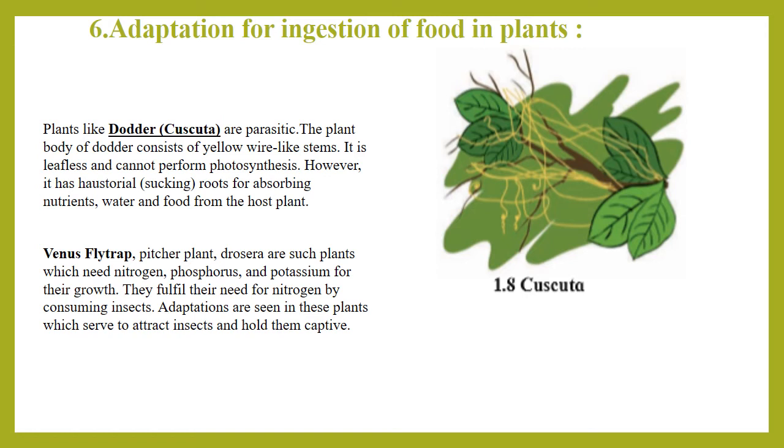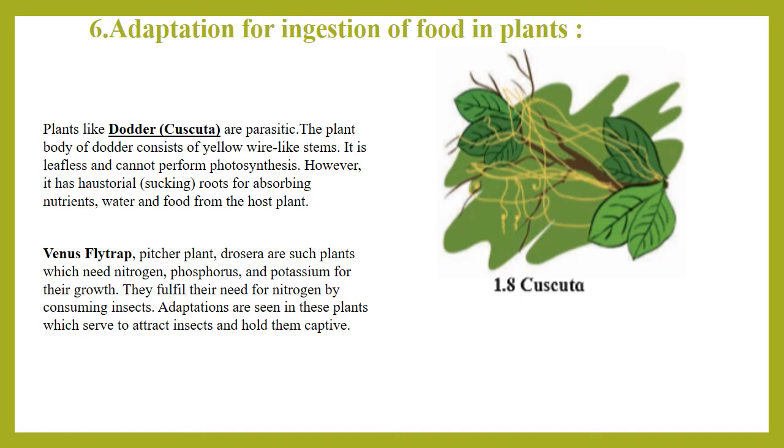Its name is dodder, or commonly it is called cuscuta. This cuscuta plant is parasitic in nature. What is the meaning of parasitic? Parasitic means the plant or organism which is dependent on other organisms for its food. Such organisms are called parasitic organisms. So this cuscuta plant is parasitic.